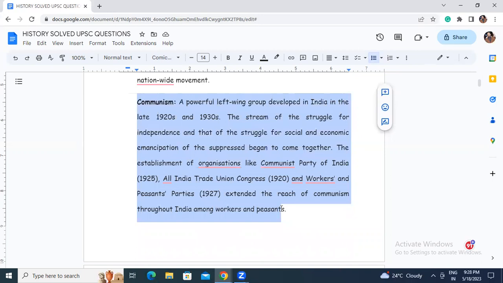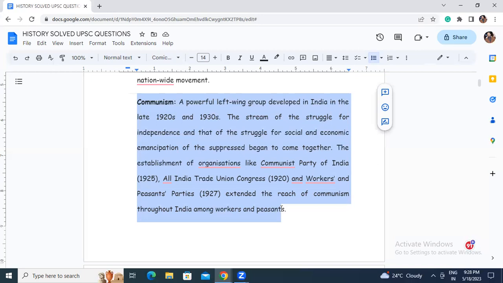A left-wing group is one that usually criticizes the government. So communism is one such left-wing group that developed in India in the late 1920s and 1930s. The stream of the struggle for independence and that of the struggle for social and economic emancipation of the suppressed began to come together. See this line? This is a very important line. The stream of the struggle for independence and that of the struggle for social and economic emancipation of the suppressed began to come together.